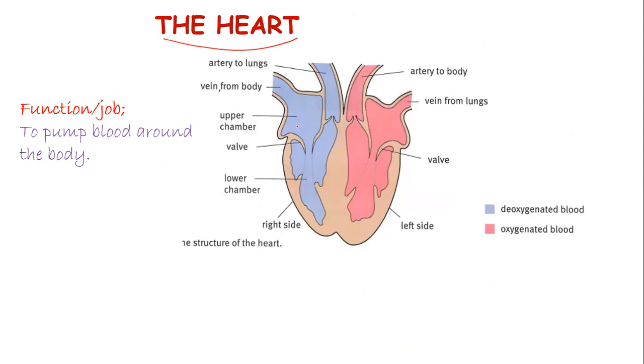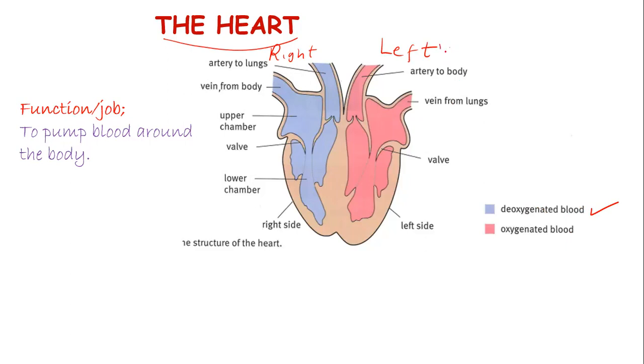We have the right side of the heart, and we have the left side. As you can see, the right side of the heart is coded with the color blue, meaning the right side of the heart is pumping blood that is deoxygenated, blood that does not have oxygen.